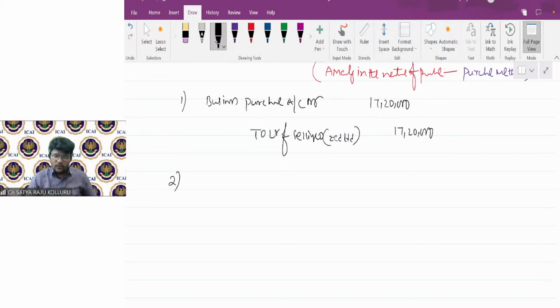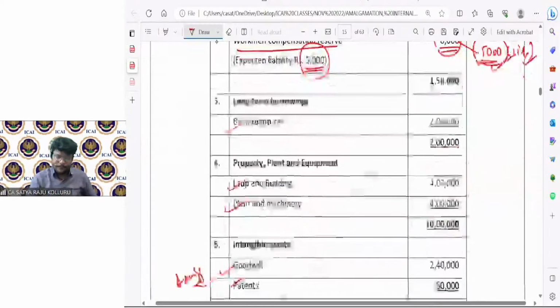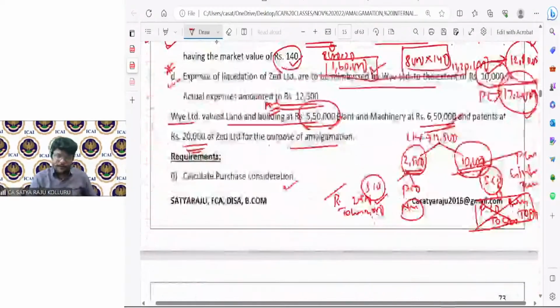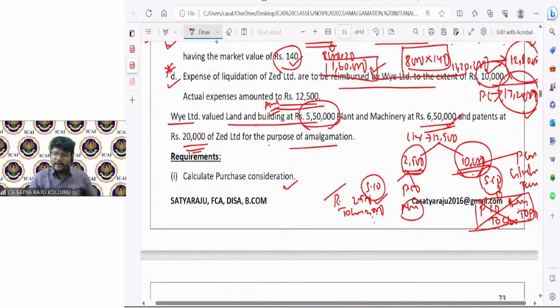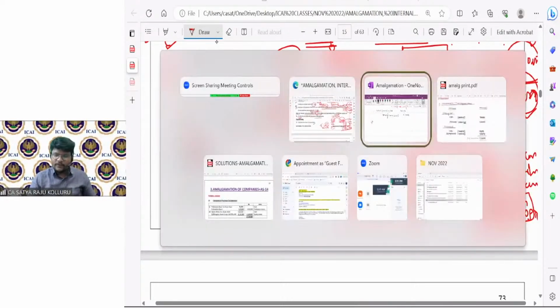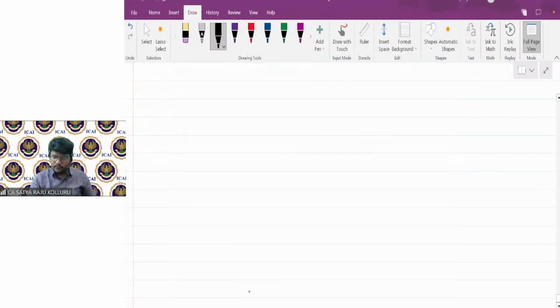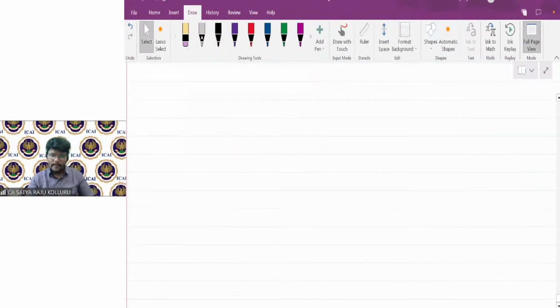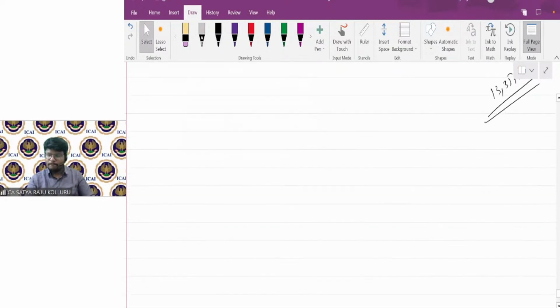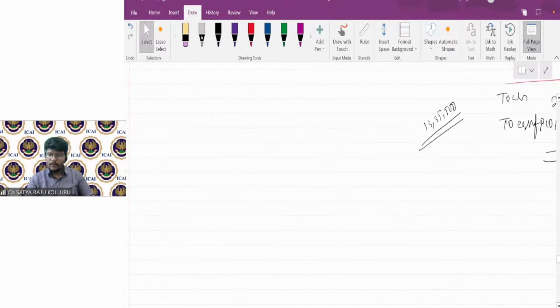Then if you observe the problem, some of the assets they considered at different values than book value. First, you can incorporate such assets. So land and building purchased at 5,50,000.